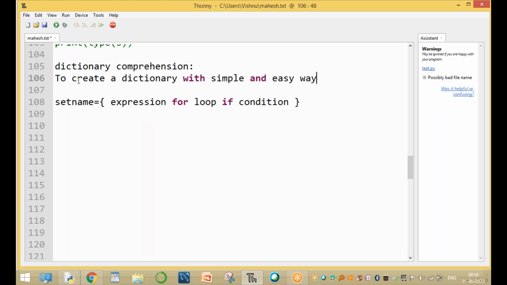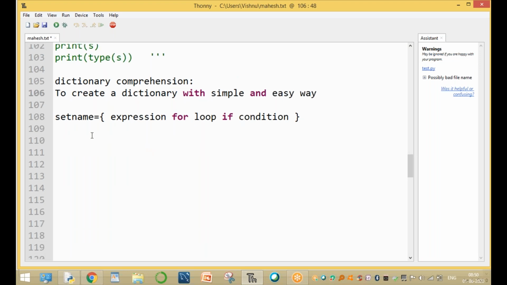That's the comprehension. Here we use the dictionary name equal to, not only one expression but two expressions: expr1 colon expr2, with a for loop and an if condition.